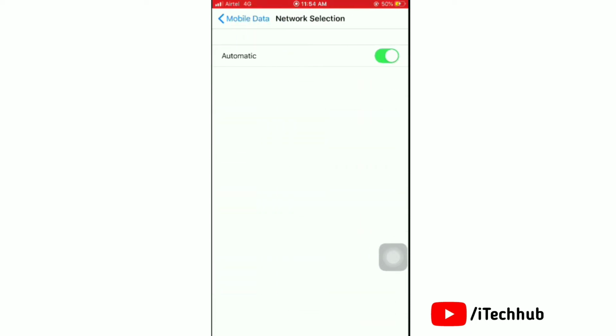Now here, make sure to tap the toggle on next to Automatic. If the toggle is not on, then select any other option from any of them. So if you selected any other option from there, you have to tap the toggle on next to Automatic. To do this, tap on the white button and turn it into green next to Automatic.